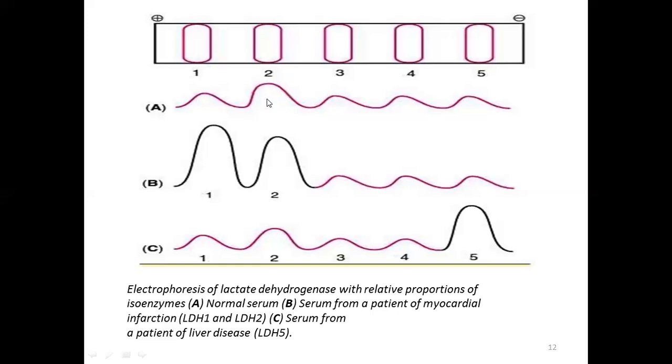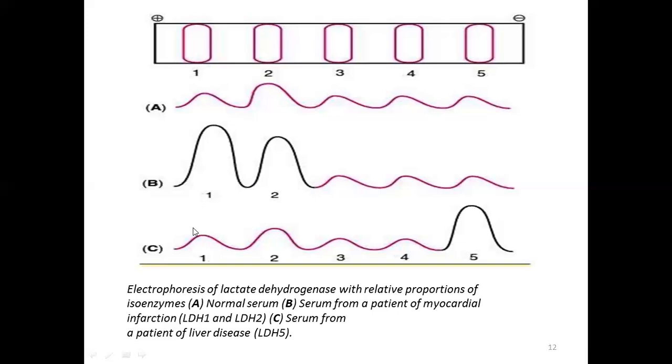LDH2 is up, it's high, while in the case of a healthy individual there is a much higher concentration of LDH2 and the rest of them are low. While in the case of an individual with myocardial infarction, the LDH level is high. LDH level also gets high, but LDH1 precedes LDH2. Therefore, it has a much higher level of LDH1.